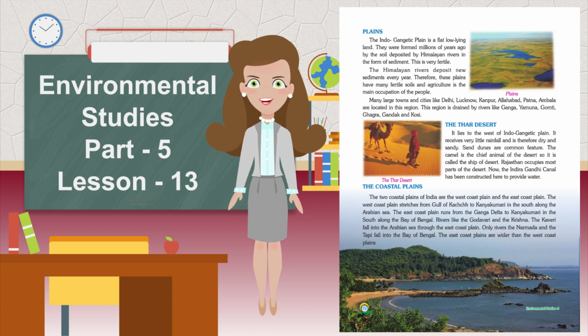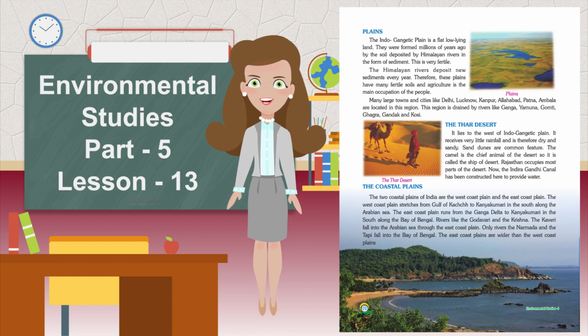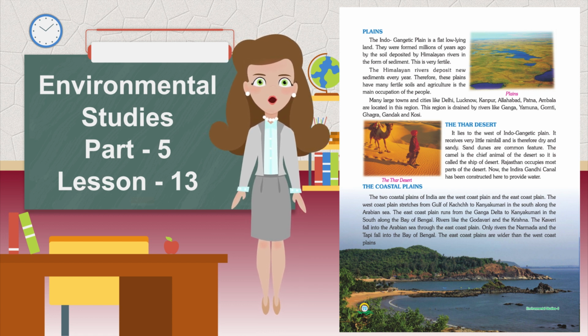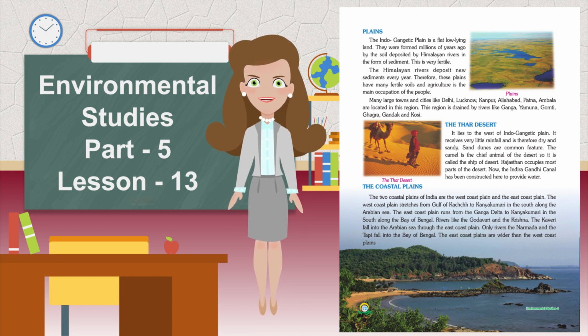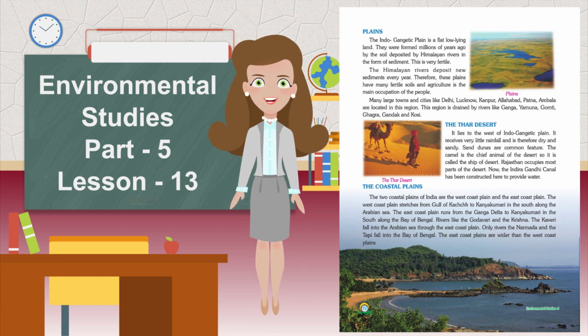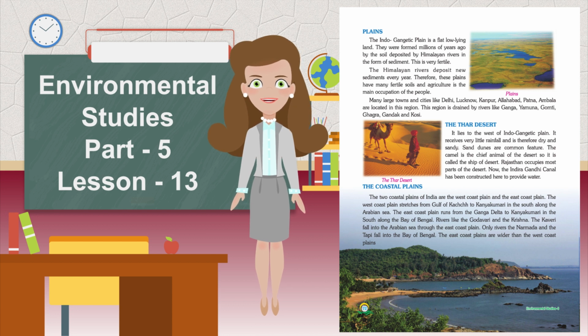The Himalayan rivers deposit new sediments every year. Therefore, these plains have very fertile soils and agriculture is the main occupation of the people. Many large towns and cities like Delhi, Lucknow, Kanpur, Allahabad, Patna, Ambala are located in this region. This region is drained by rivers like Ganga, Yamuna, Gomti, Ghagra, Gandak and Kosi.